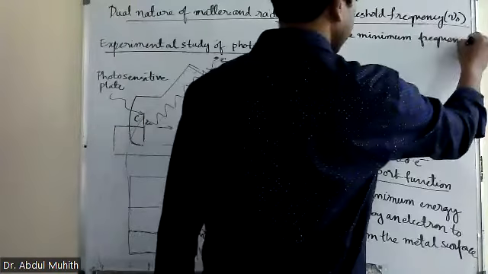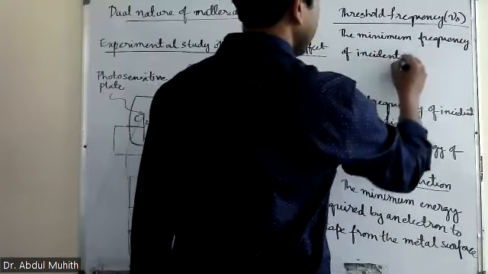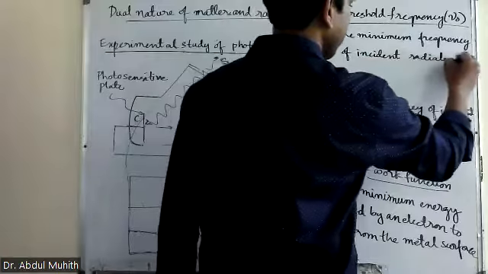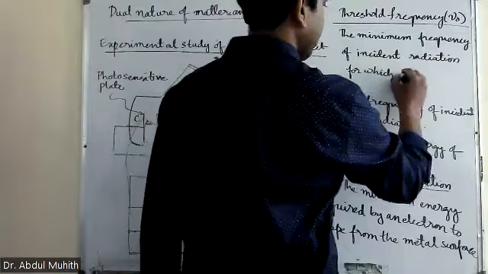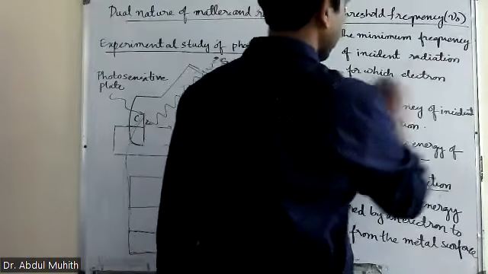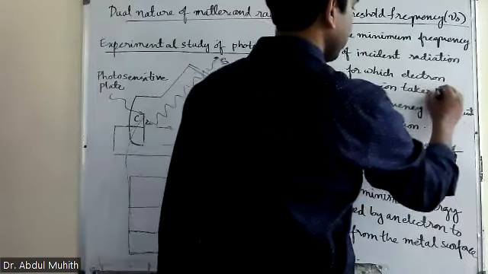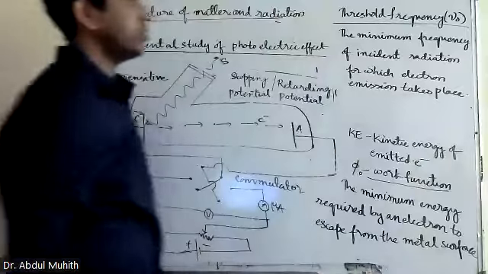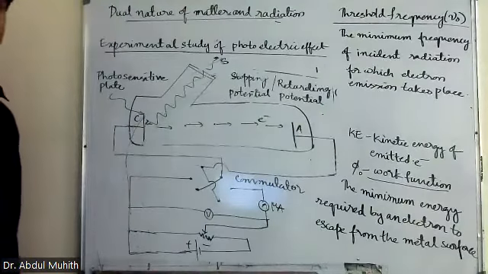The minimum frequency of incident radiation for which electron emission takes place. That is said to be threshold frequency, nu zero.